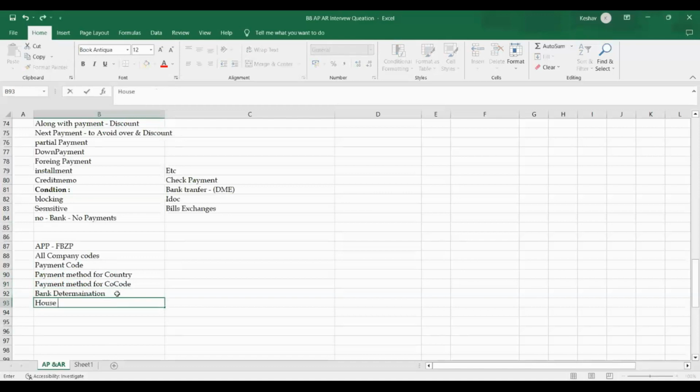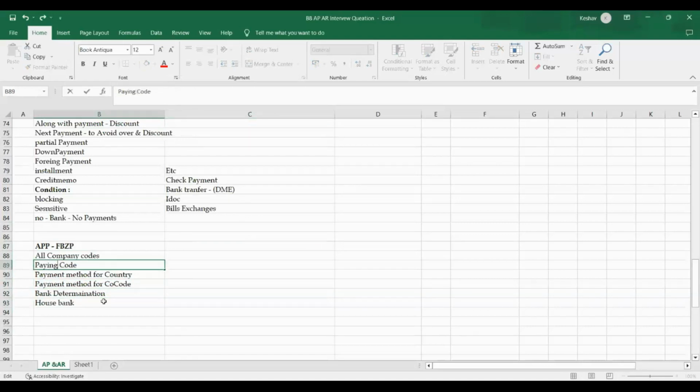House bank is generally not required; we define it if required. FBZP is the T-code for this common configuration we do, and you need to address these points: all company codes and paying company codes.